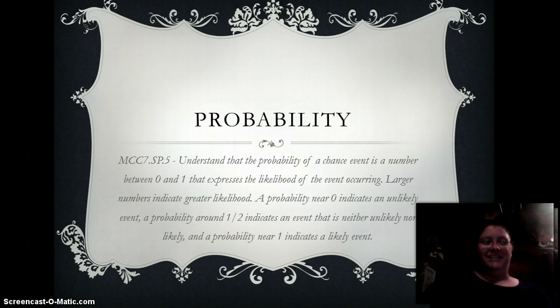Now, if I was to state on the news tonight that I've been drafted to be a pitcher in the Major League Baseball Association, I would have to say that that is a very unlikely event, and that's probably never going to happen. So, with those examples, maybe you can look at the news this evening and think about what the probability of them are going to be.